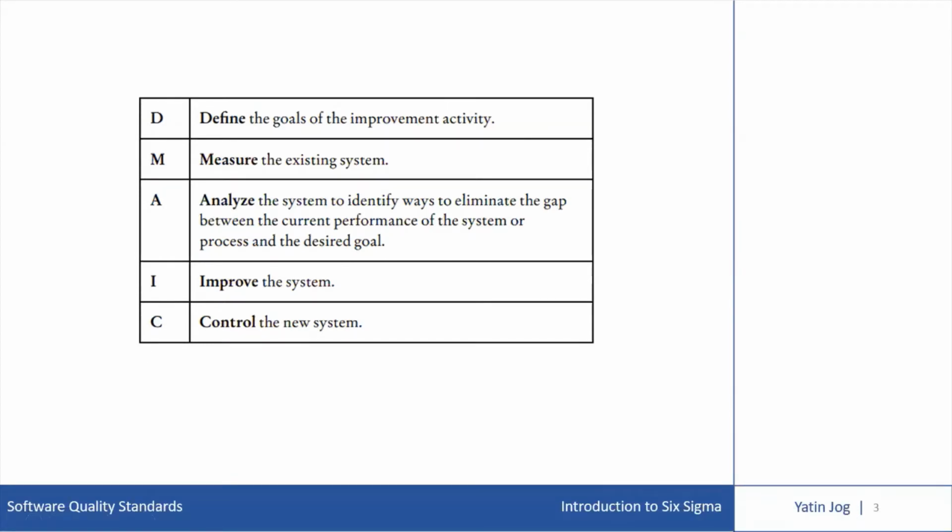M stands for measure the existing system. A is analyze the system to identify ways to eliminate the gap between the current performance of the system or process and the desired goal. I stands for improve the system, and C is control the new system.